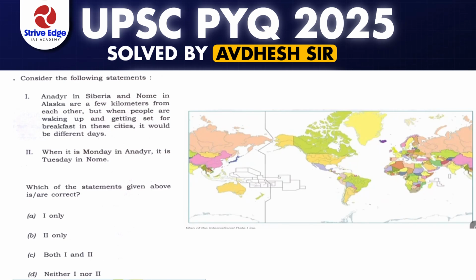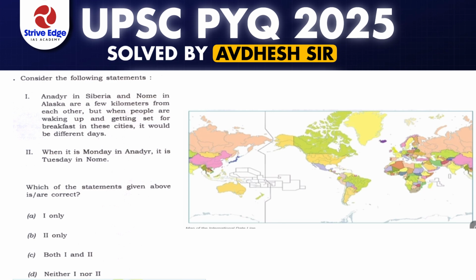Let's see this question of Prelims 2025, and this is a very basic question of world geography. If you are not able to solve this type of question, then there is some fundamental understanding issue with you, right? So this is a very basic question which can be asked from this world geography topic. Okay, so let's see this question.